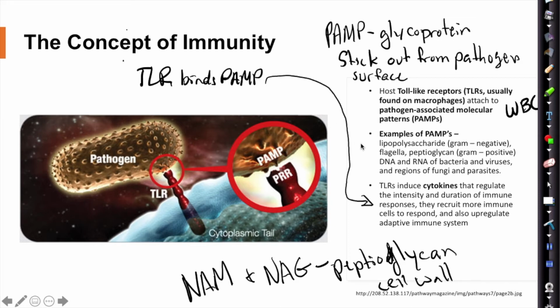And those PAMPs are things like LPS is a PAMP, flagella is a PAMP, the peptidoglycan that makes up the NAM-NAG from the cell wall, the DNA and RNA of bacteria and viruses, these are also PAMPs. And there are certain specific regions of the fungi and parasites, excuse me, that are also PAMPs. So these toll-like receptors, when they bind to a PAMP, they cause cytokines to be upregulated, and then that upregulation will recruit more immune cells to that area.